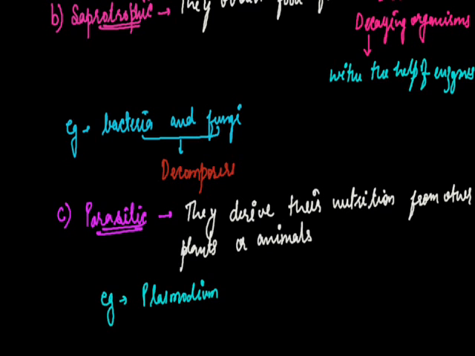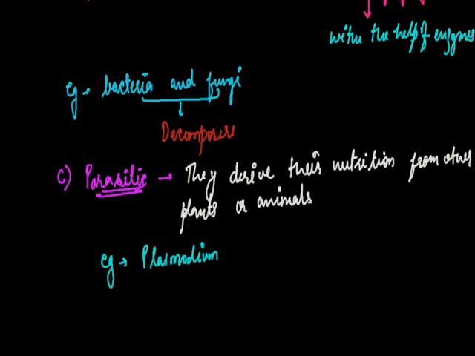It lives inside the host, and the host of the Plasmodium parasite is mainly human beings, and it causes a disease called malaria. So it obtains its food, and in return it gives the host a disease called malaria. Next example of a parasite is roundworms.